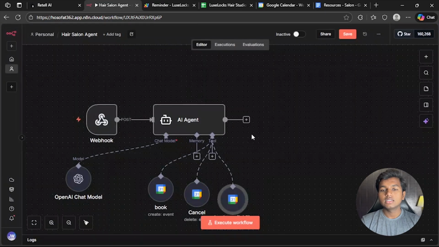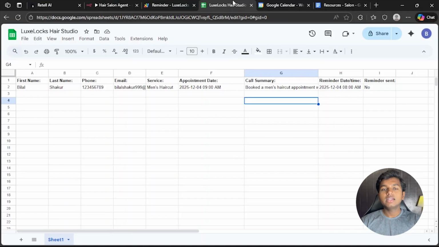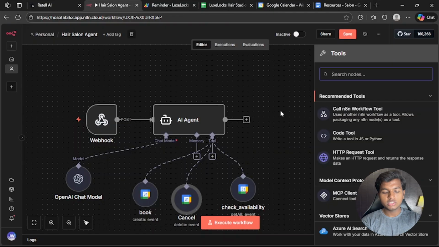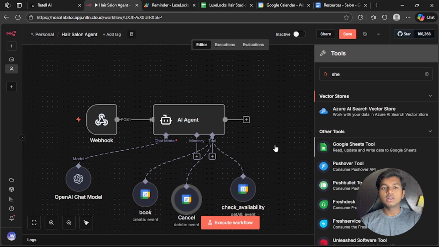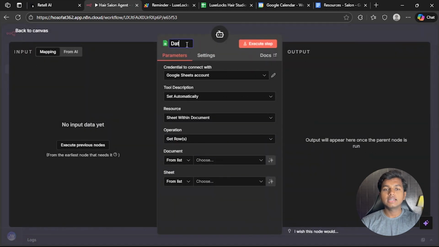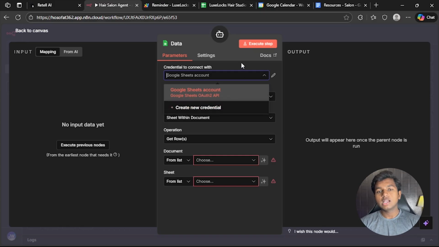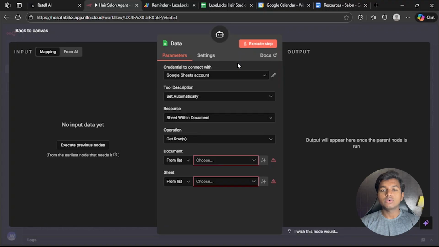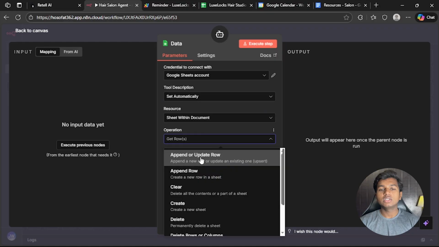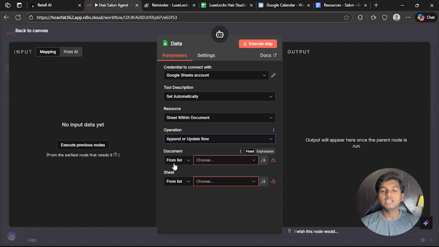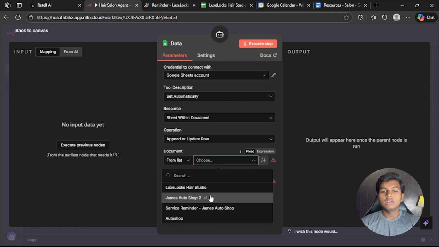So this is it. The next tool that we have to add is Google Sheets. The AI agent will enter all of our information in this Sheets document. Let's go to Sheets, click on Google Sheets, rename this as data. You also have to create a new credential and log into your Google account. As I've explained previously, I've already done that, so I just have to add the information. Tool description, set automatically, resources, sheets within document, operation, append or update rows, document from list, choose our Google.